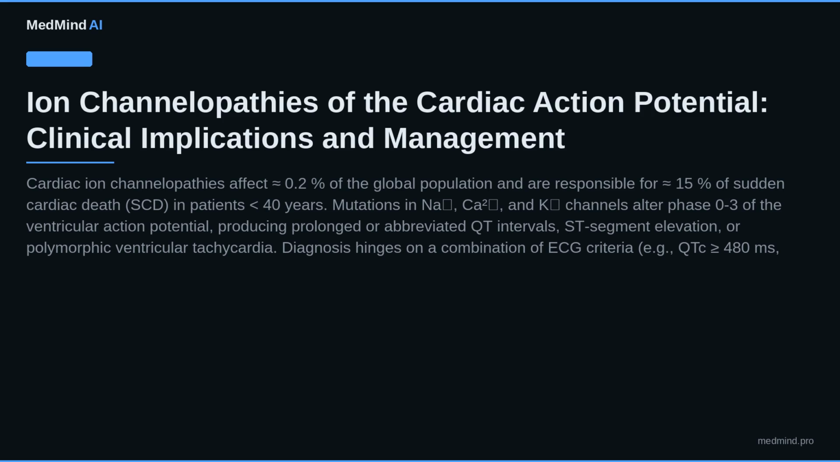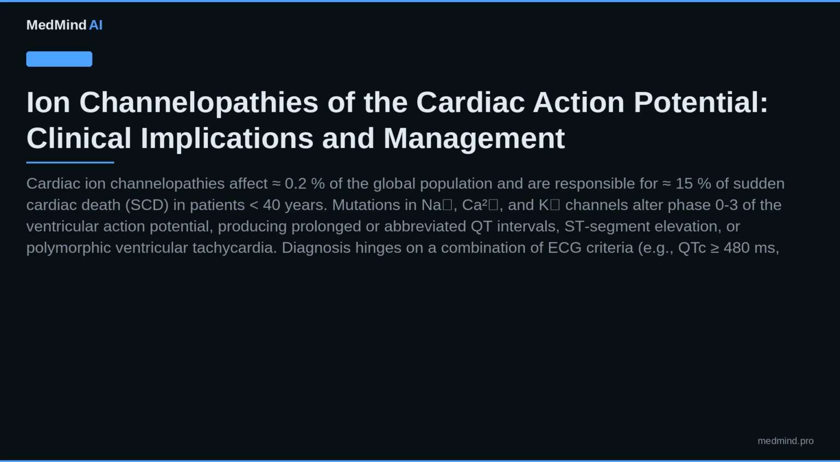Mutations in Na, Ca2+, and K channels alter phase 0-3 of the ventricular action potential, producing prolonged or abbreviated QT intervals, ST segment elevation, or polymorphic ventricular tachycardia. Diagnosis hinges on a combination of ECG criteria, e.g., QTc greater than or equal to 480 milliseconds, coved type ST elevation greater than or equal to 2 mm in V1-V3, and genotype-guided risk stratification using validated scoring systems.